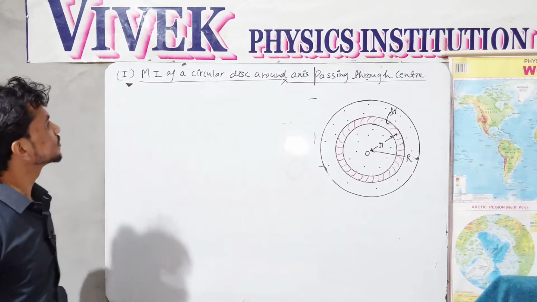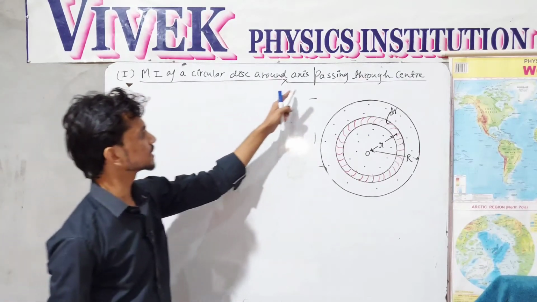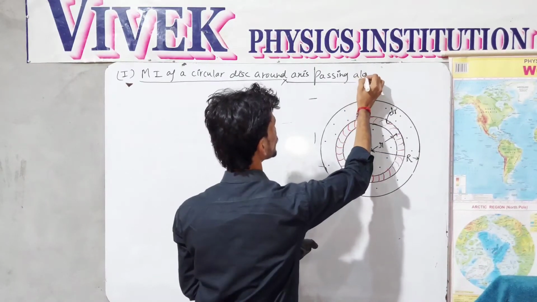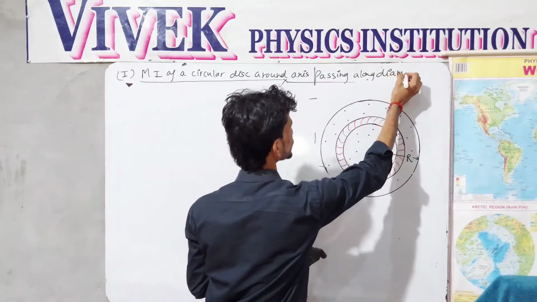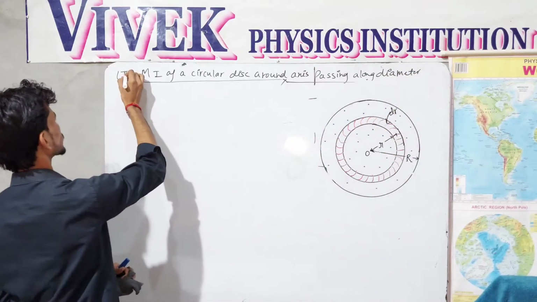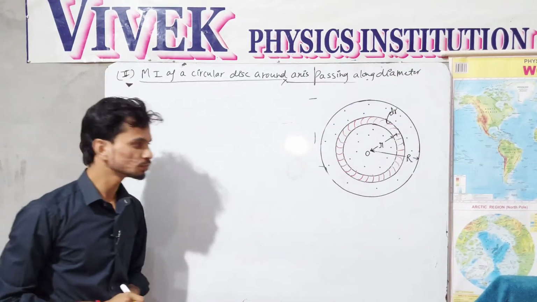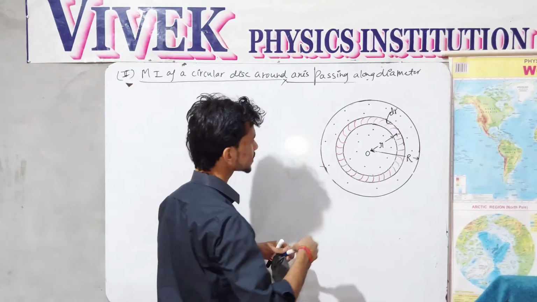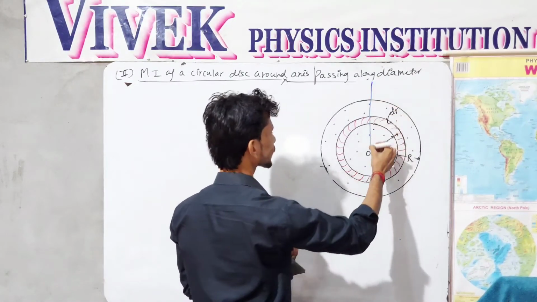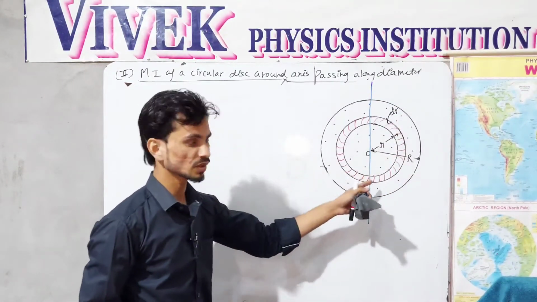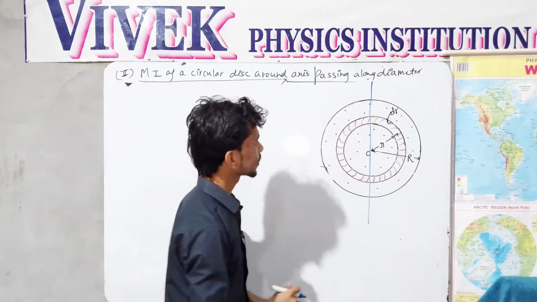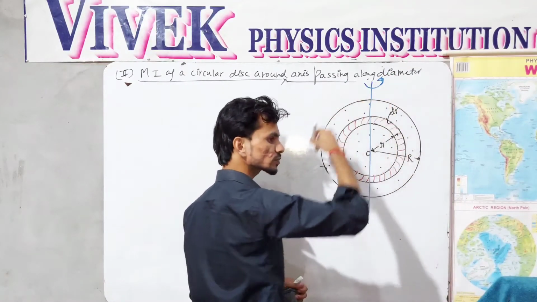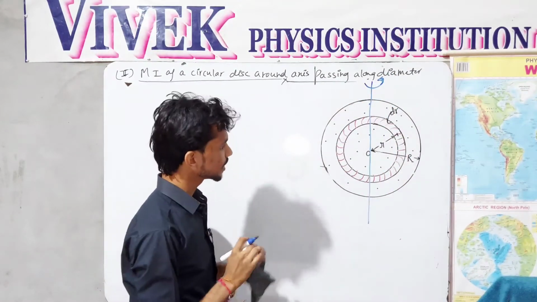Let's move forward to find the moment of inertia of the disk around the axis passing along the diameter. This is our second case. In that case the axis would be like this. It must pass through the center because the diameter passes through the center. If I want to rotate this circular disk in the anti-clockwise direction, then the diagram would be like this.